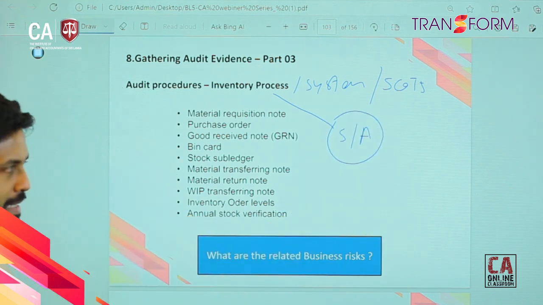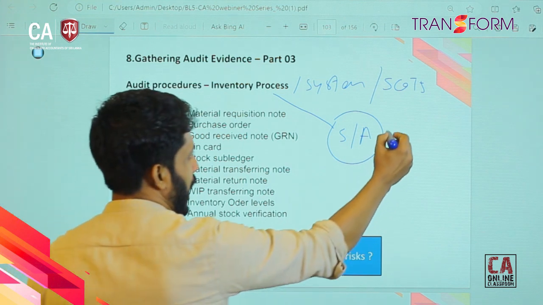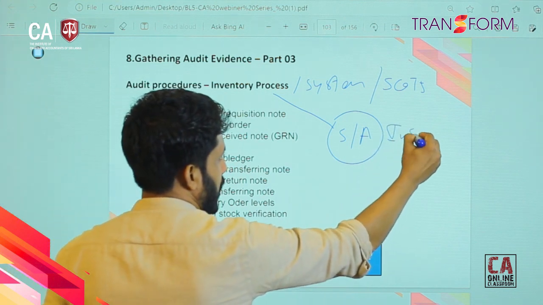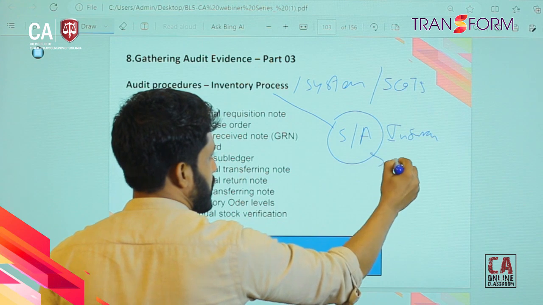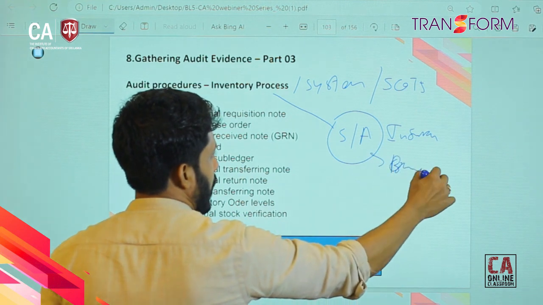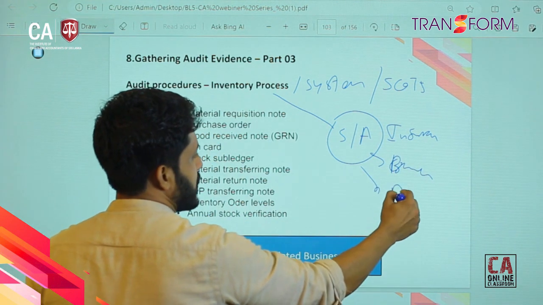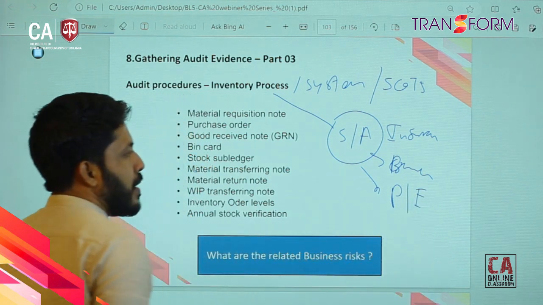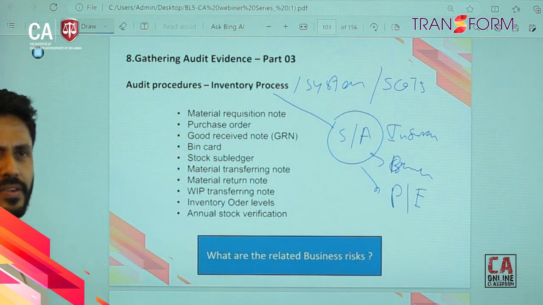Companies like insurance companies, banks, or power and energy companies, they don't have much inventory items.